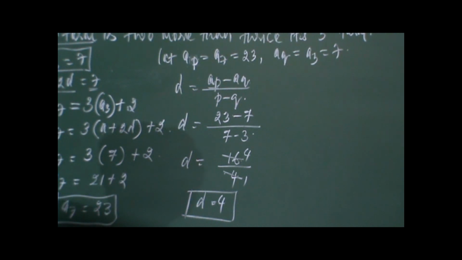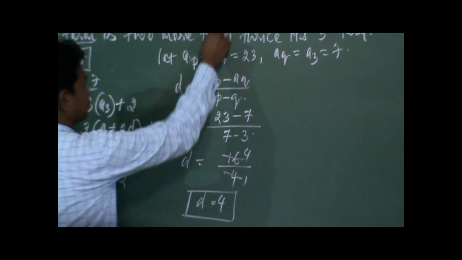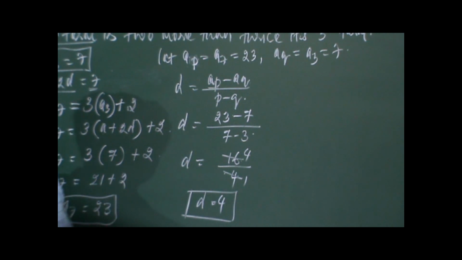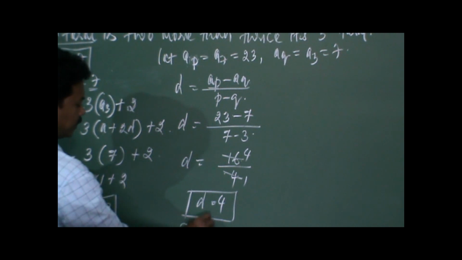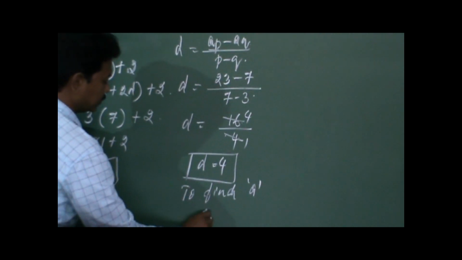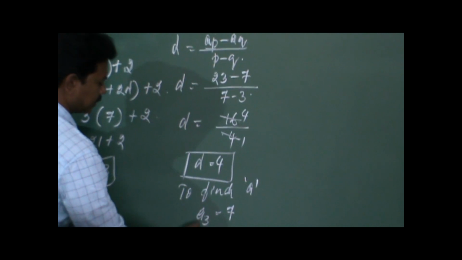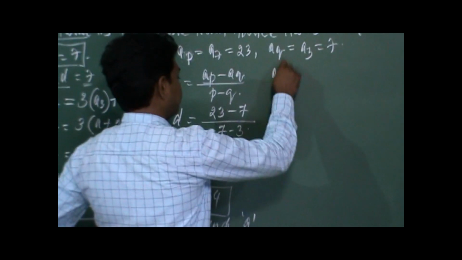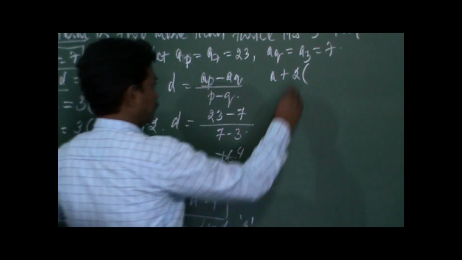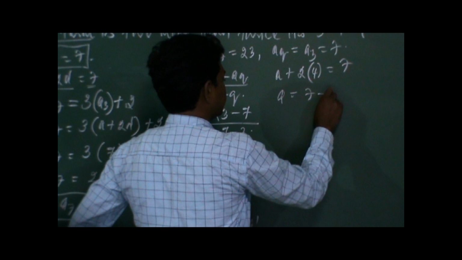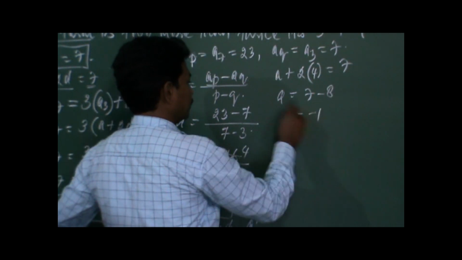So next we will go with finding A, because to find the sum of the first 20 terms you need the value of A and D. So now we have got D value, we will go with A value. Let us substitute the value of D in any one of the terms, that is A3 or A7. So take the smallest term, that is A3 is equal to 7. So A3 can be defined as A plus 2D is equal to 7. So A plus 2 into D value is 4 is equal to 7. So A is equal to 7 minus 8, since 2 4s are 8 gets transposed. A is equal to minus 1.